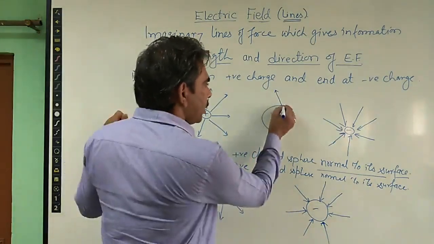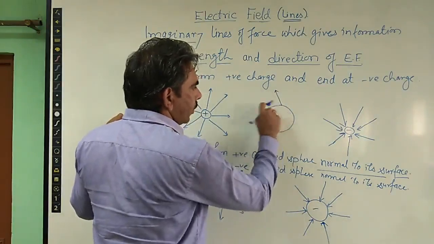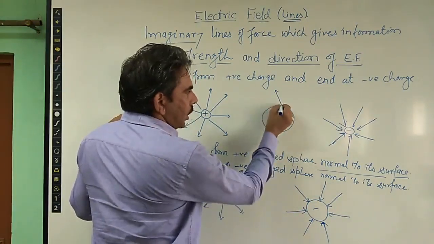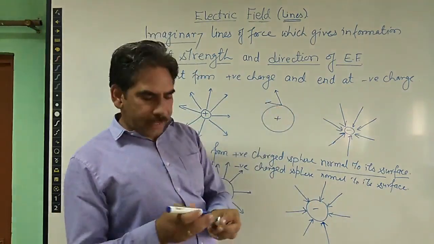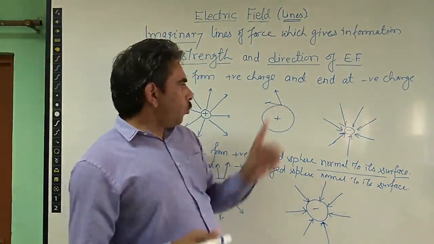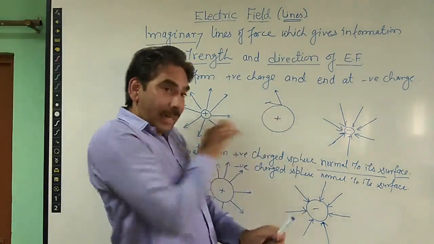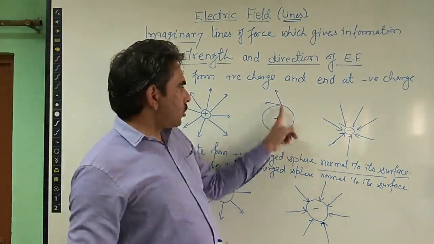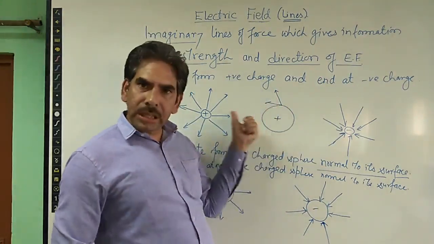So what will happen? This electric field line will have some component of the electric field along the surface, which will exert a force on the charges lying at rest on the surface, right? Because this field line now has some component along the surface.